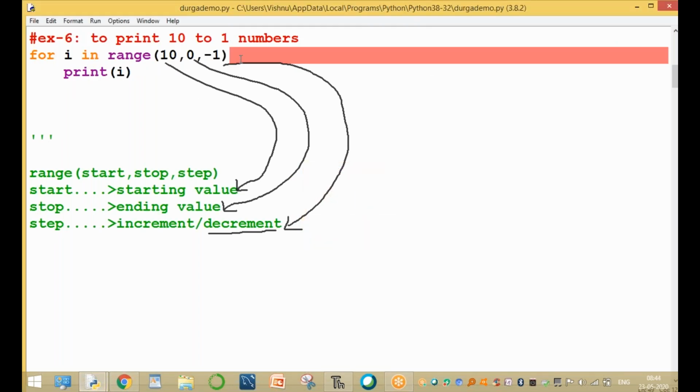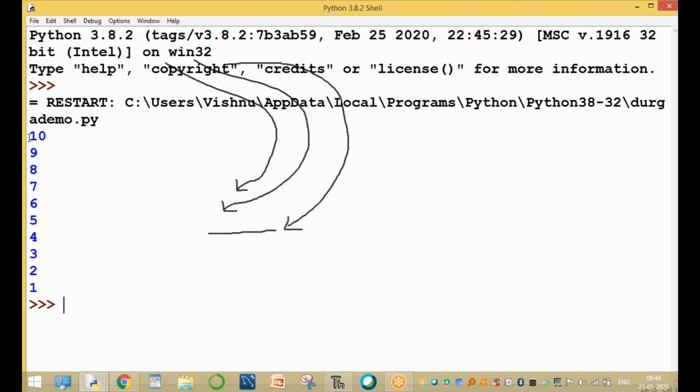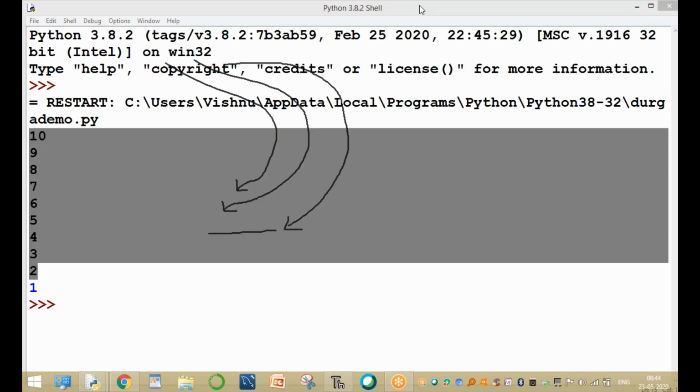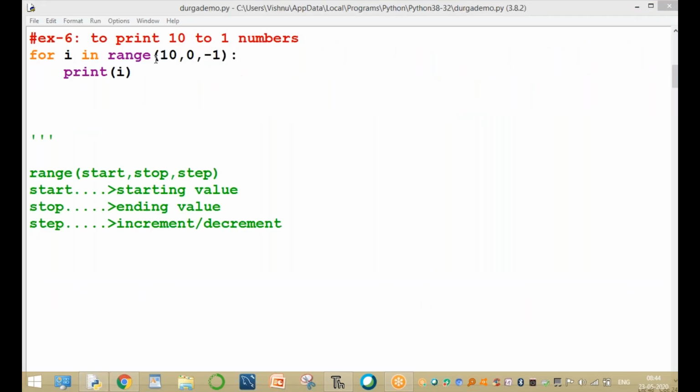Okay, here the colon is missing. Now type the colon and run, and 10 to 1 numbers are printed on the screen. Here the 10 to 1 numbers are printed. Please note this point, very important. The value is usually increasing, but here we are using decreasing also.